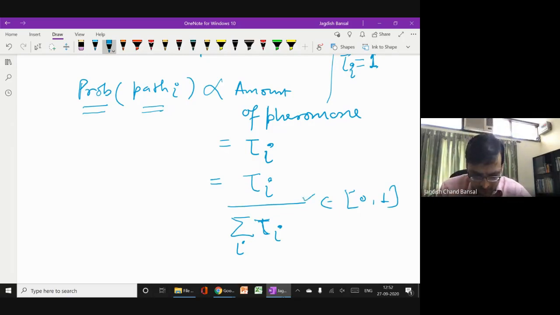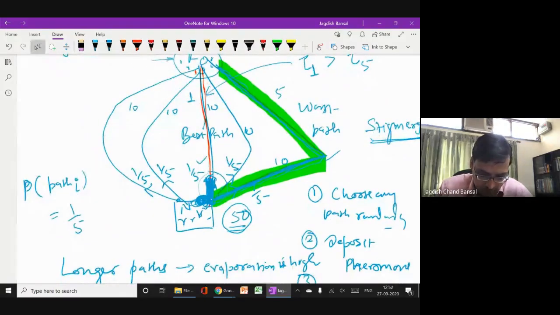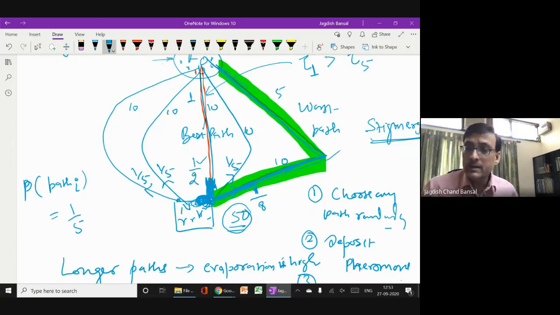Now you can see that the sum is constant for all the paths, right? So if the pheromone on a path is higher, the probability is higher. If it is less, the probability is less. So what will happen after the first time? Fewer ants will go here. Suppose instead of 1 by 5, this probability becomes 1 by 8, and instead of 1 by 5, this probability becomes 1 by 2. This probability has increased, and it is the highest. So the longest path will have the minimum probability, and the shortest path will have the highest probability of selection.